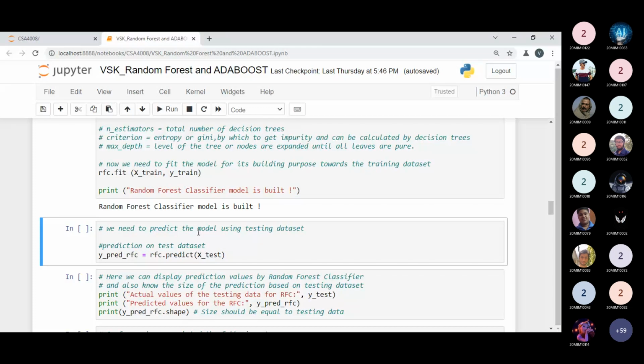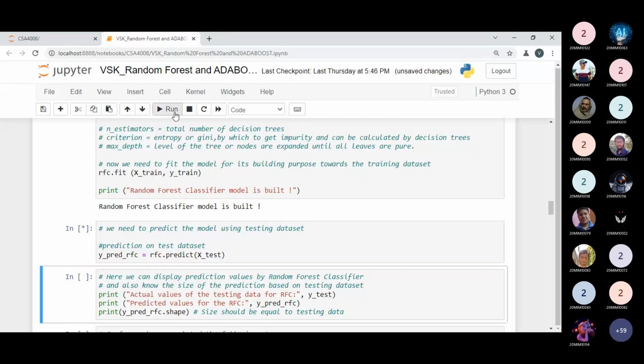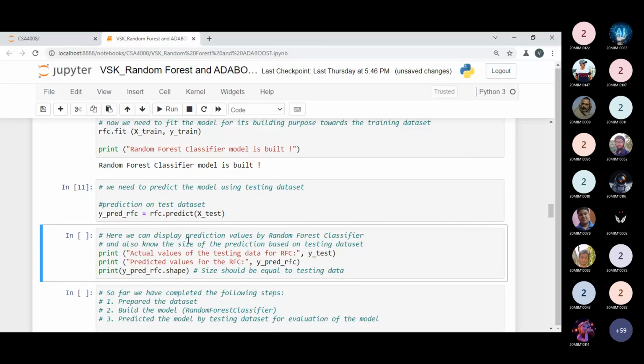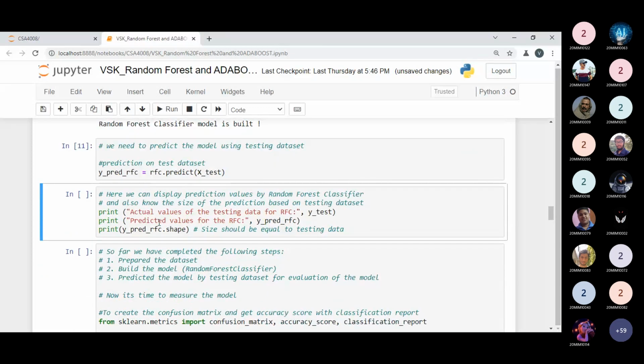So we need to predict using the testing data set. I need to pass X_test and apply the predict method on the RFC object. My variable name is y_prediction_RFC. Here I'm printing the actual values of the testing data for the RFC, where RFC is the random forest classifier, and the predicted values I'm printing over here.